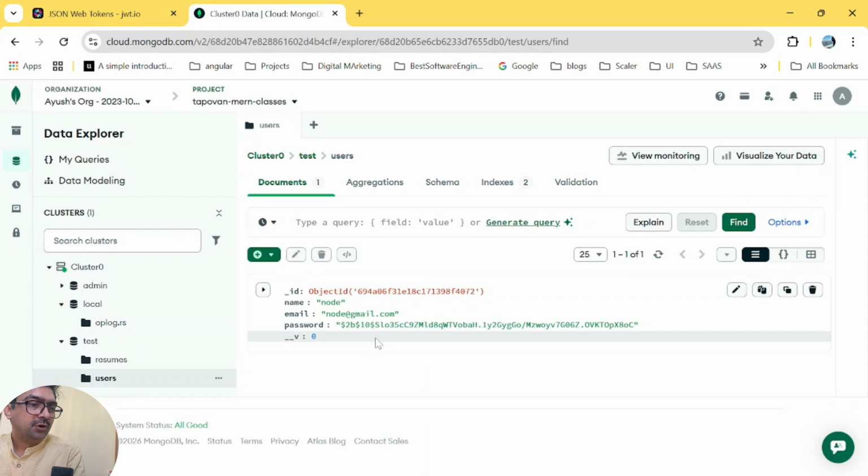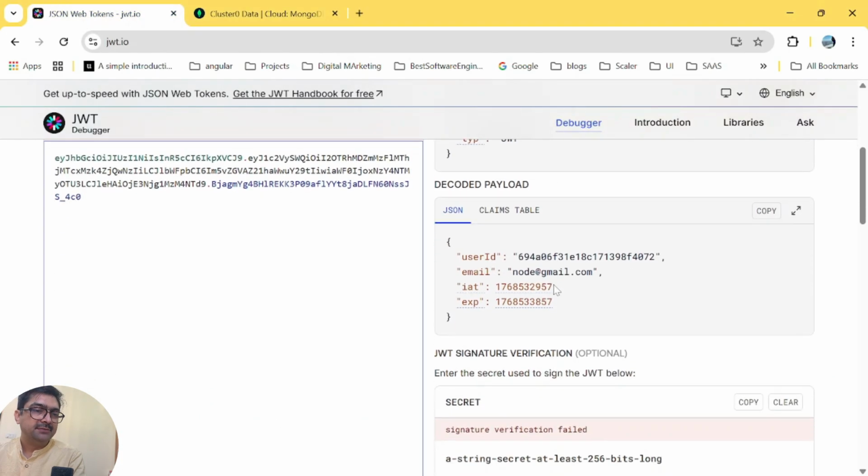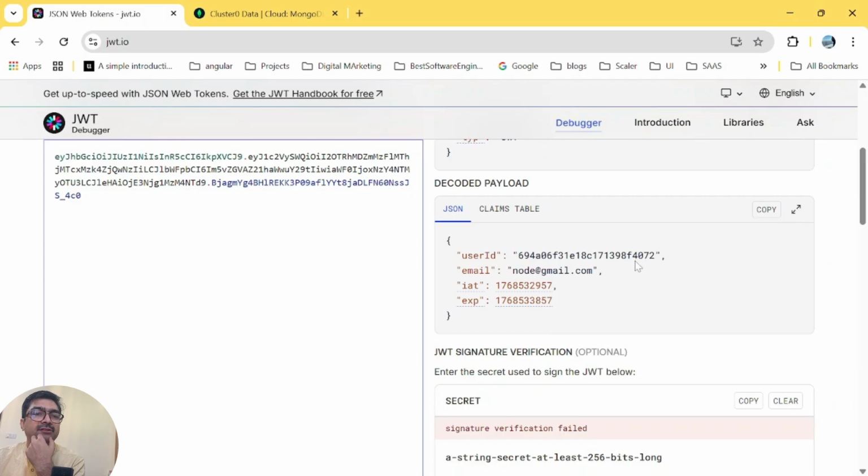So we are inside the MongoDB for our database, for our document. This is our user node@gmail.com. Notice the user ID, 694 and ends with 072. This is the same user ID, 694 ending with 072.